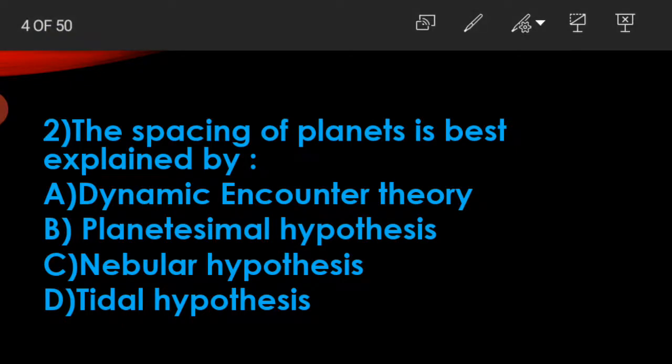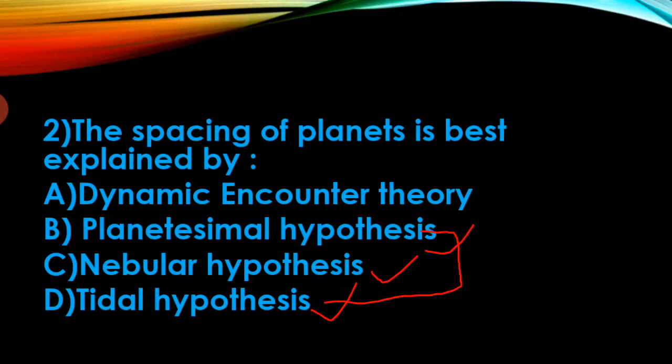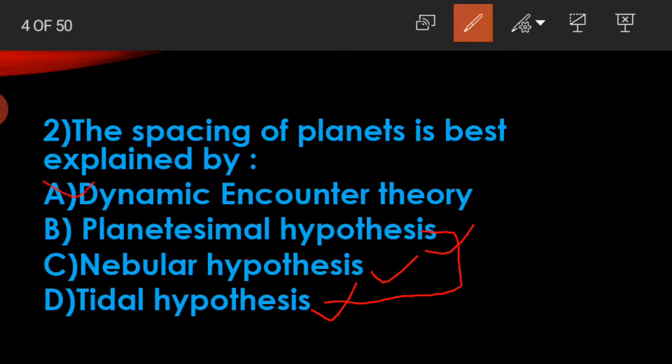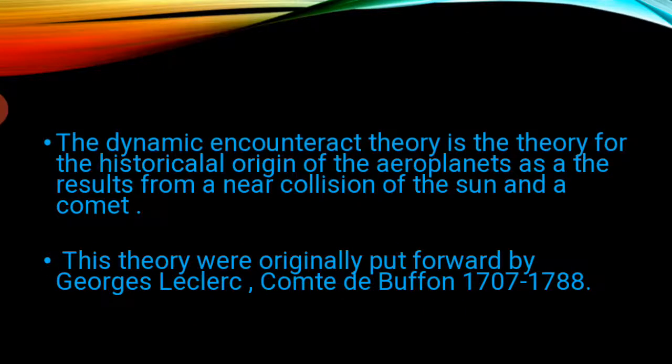Second, the spacing of planets is best explained by A. Dynamic encounter theory, B. Planetesimal hypothesis, C. Nebular hypothesis, D. Tidal hypothesis. First of all, these three are about the origin of the Earth. So here the different answer is dynamic encounter theory. See why dynamic encounter theory. Option A is right.